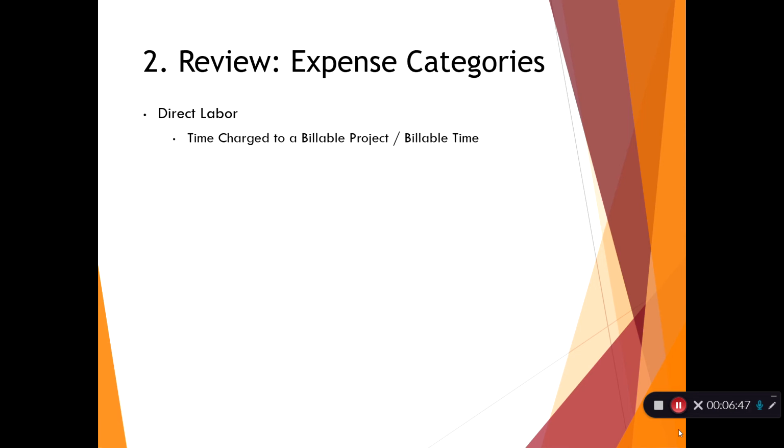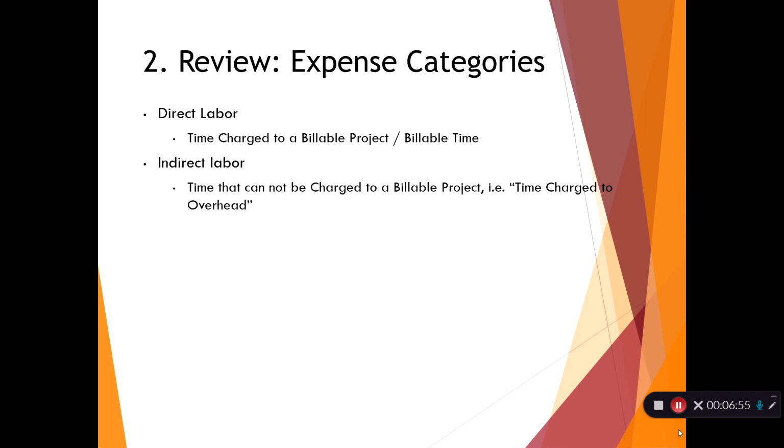Expense categories. So this is an area that we said we were going to come back to. There's direct labor. That's the time charged on a billable project. Indirect labor is time that can't be charged. It might be your vacation time. It could be time you spend training.